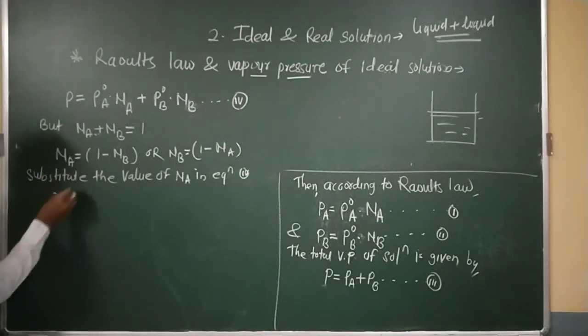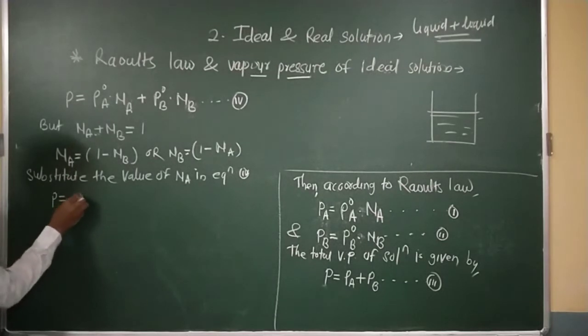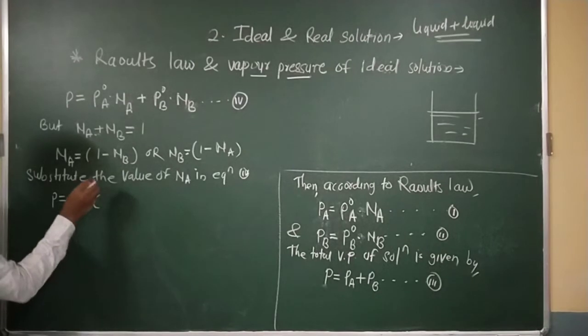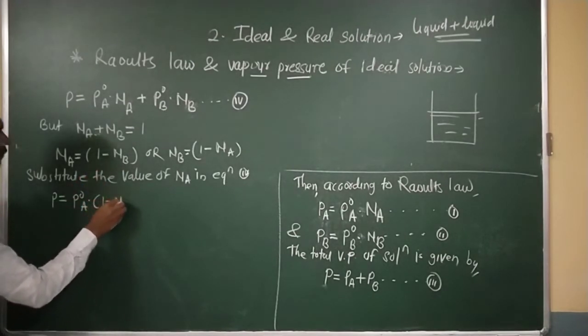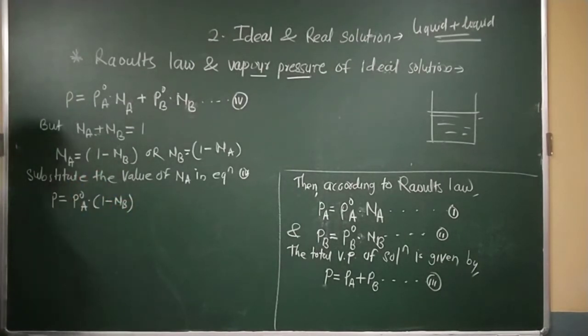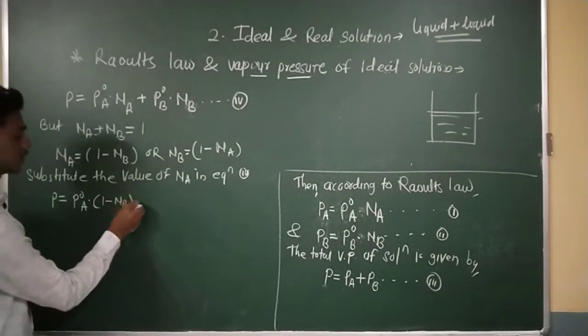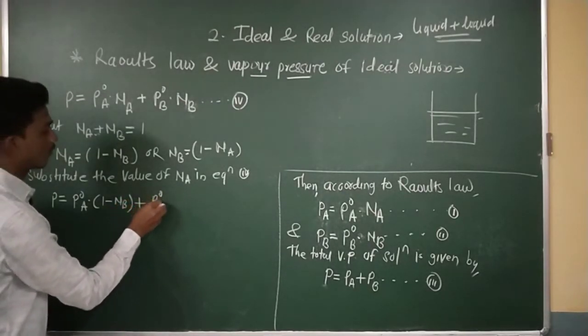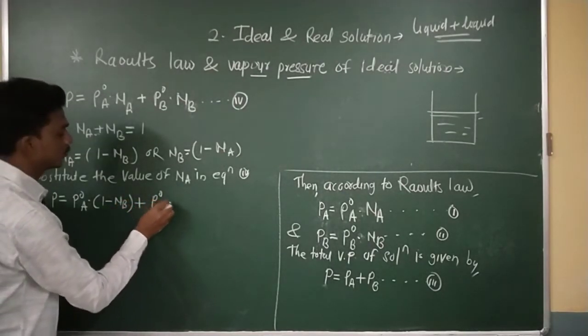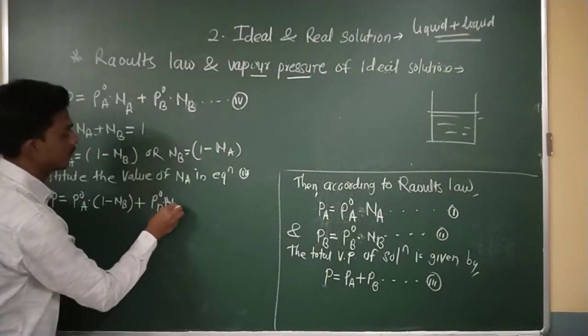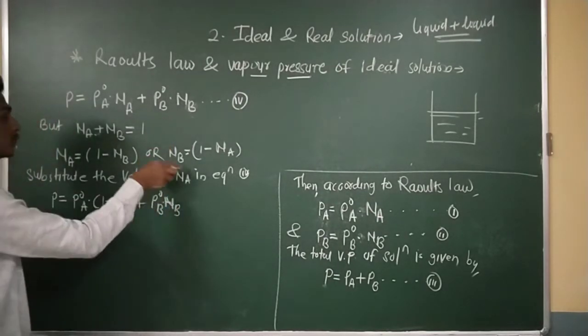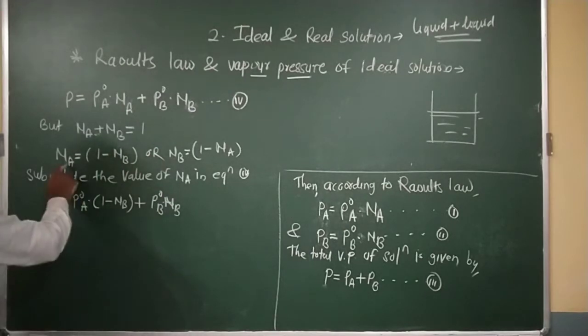P is equal to P naught A multiplied by the bracket 1 minus XB, plus P naught B into XB. I am taking only the mole fraction of A here. So this equation comes to be like that.